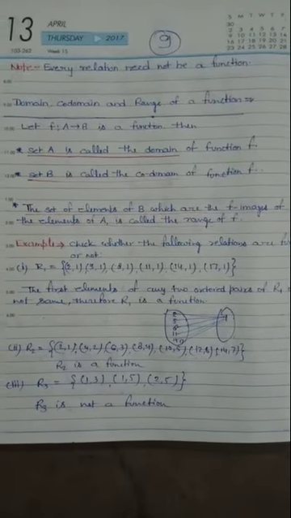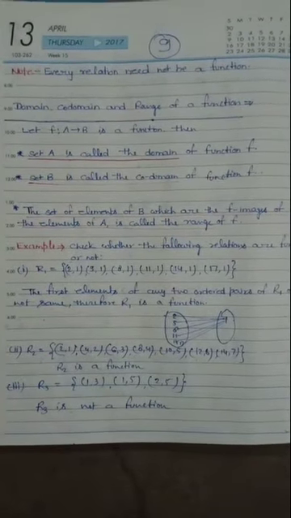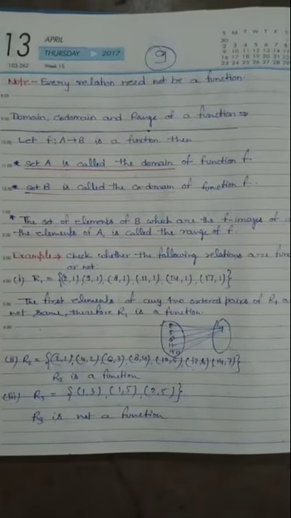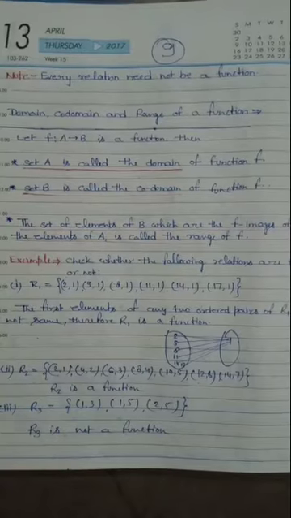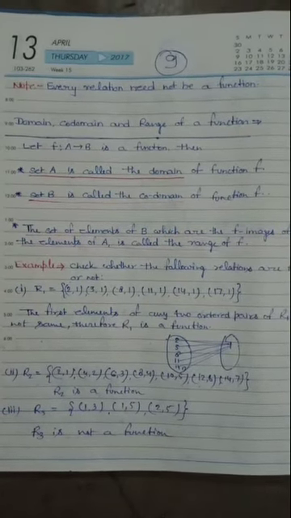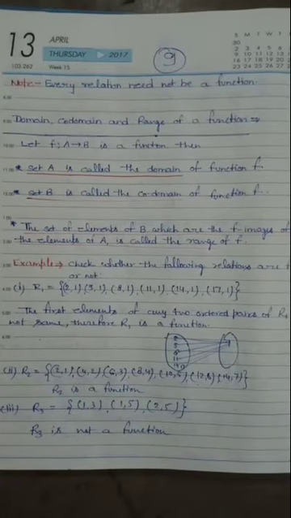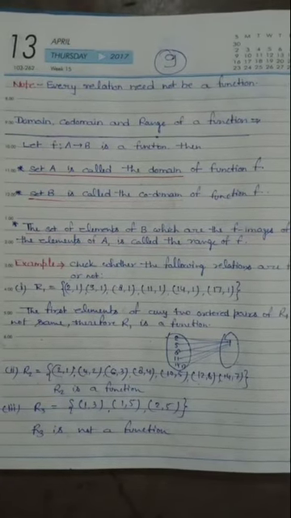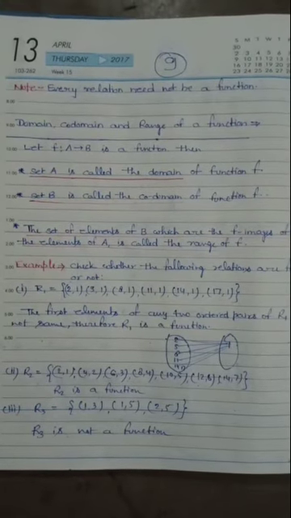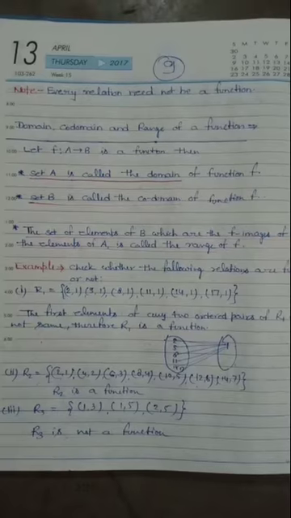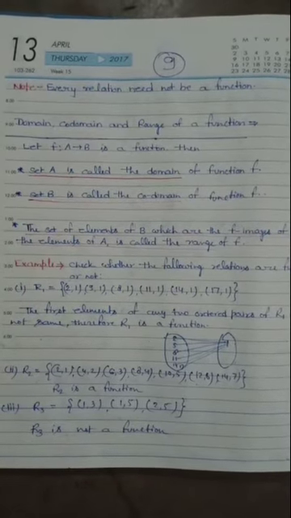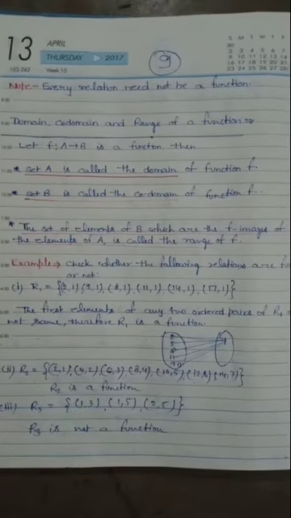Now move on to the domain, codomain and range of a function. If we have a function f from A to B, then set A is called the domain of the function. It means the first set is always the domain of a function. Set B is called the codomain of a function. It means the second set can be said as the